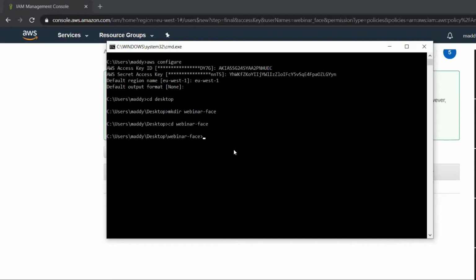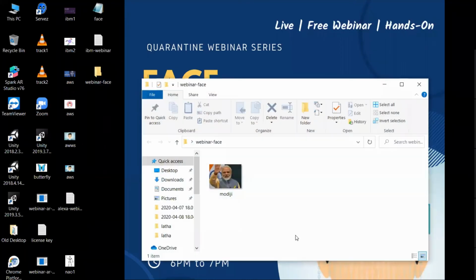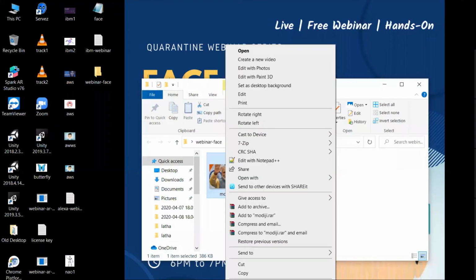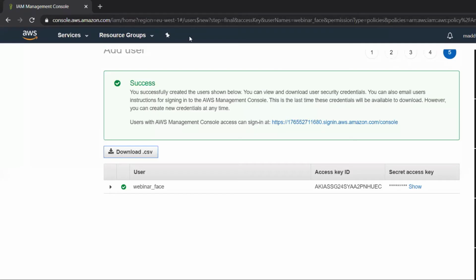Before we create a program, let's take two different face images, because face images are important now. So let's put Modi inside webinar-face. This is holding a face of Prime Minister Modi. I will also download some images.